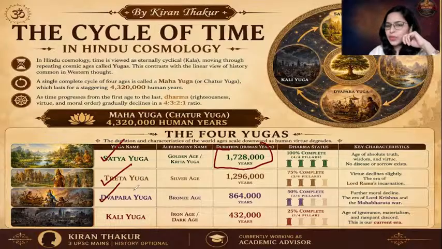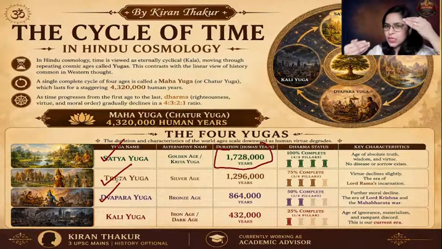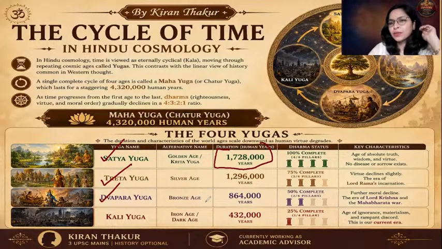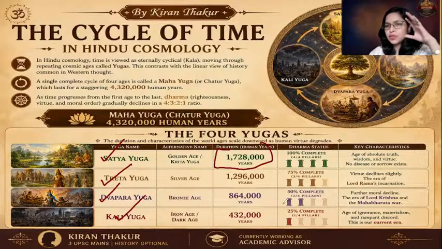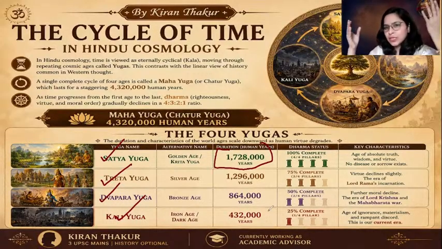Then the next is the Dwapar Yug, where there is a further decline. It is 8 lakh 64,000 human years. It is said that here further decline happened, and hence the Kurukshetra war, the Mahabharata war, happened in the Dwapar Yuga, where Lord Krishna took birth. And then there is the Kali Yuga, which is around 4 lakh 32,000 years. This is the age of materialism and ignorance, and this is our current era, as said.